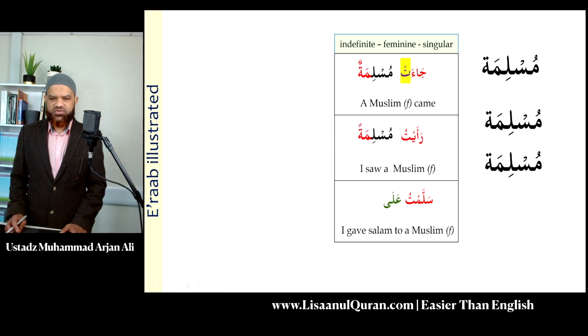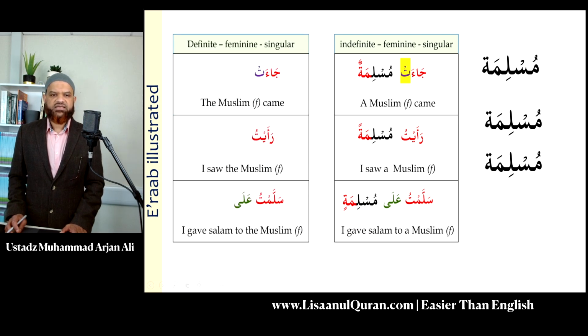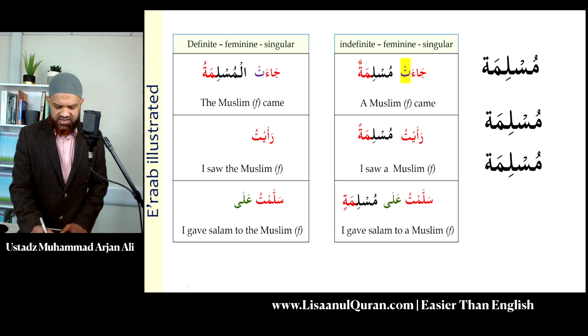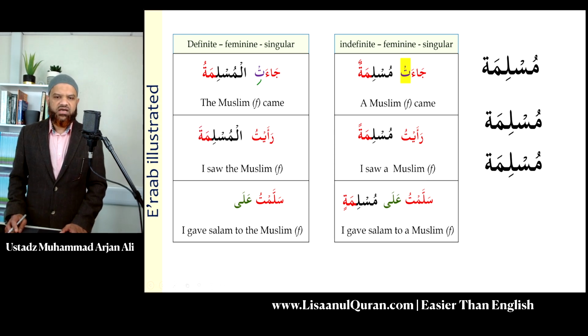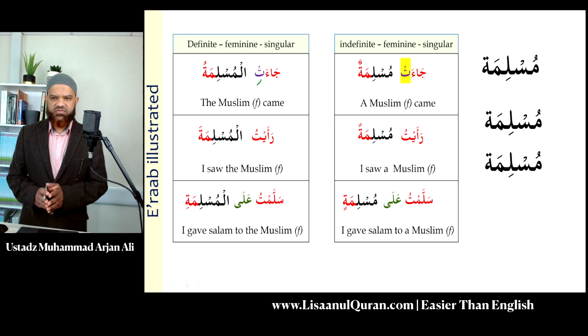I saw a female Muslim, Ra'aytu Muslimatan. And I gave salam to a female Muslim, Sallamtu ala Muslimatin. And in the same case with the definite, I would say Ja'atil Muslimatu. Please note the change here, the kasra, to help us read it correctly. And Ra'aytu al-muslimata or ra'aytul muslimata, and sallamtu ala al-muslimati at the end. So it is only when the doer is feminine that we change the verb to the feminine form.